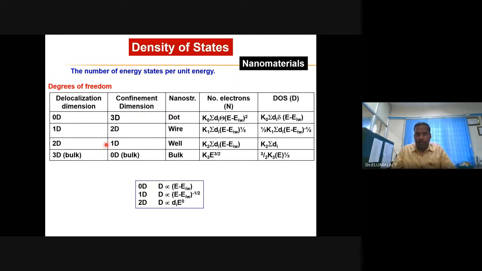We have seen already in the bulk, there is delocalization and there is a restriction in the nanostructured materials.